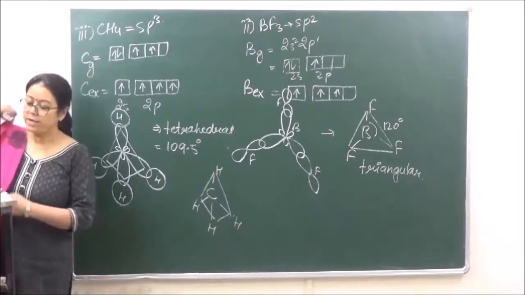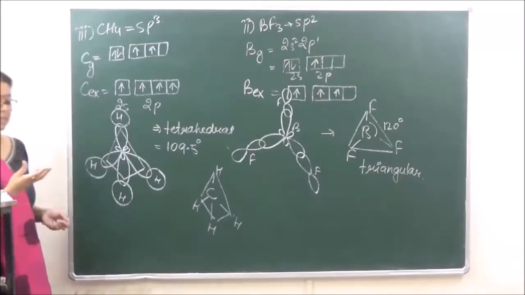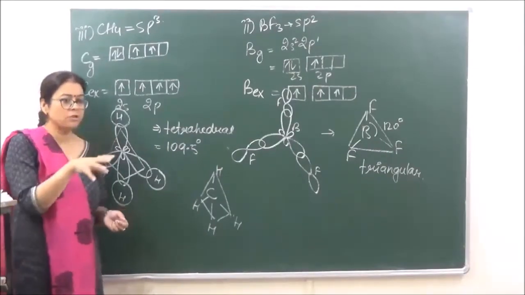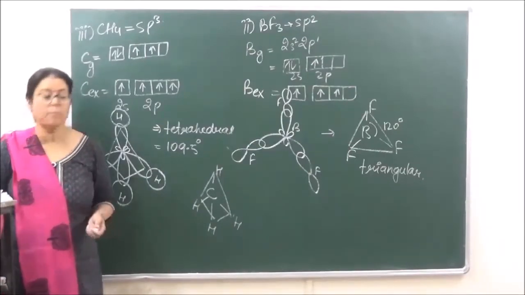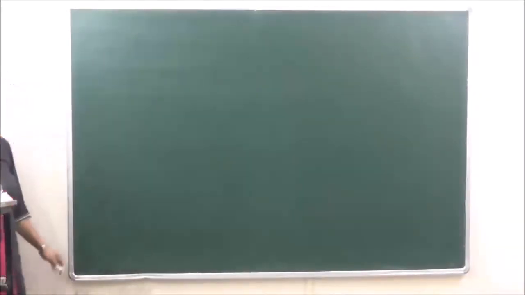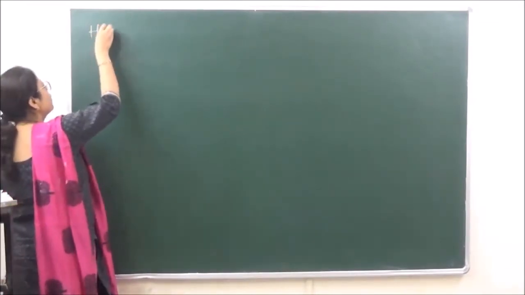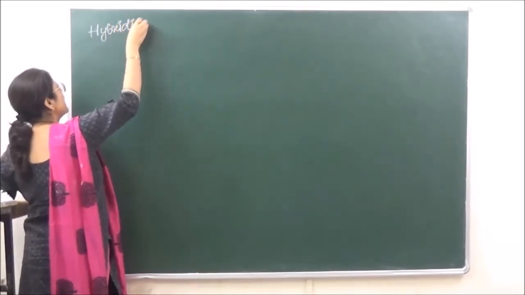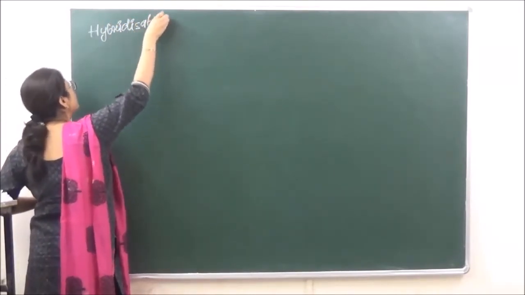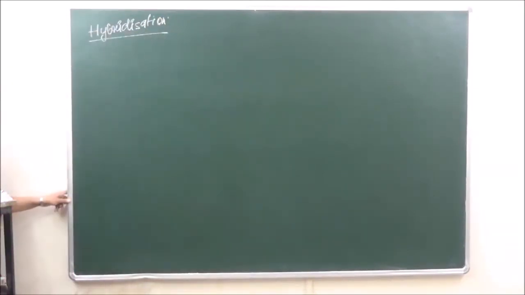Now the question that comes is how do we predict the hybridization, or if a molecule is given to you, how do you calculate the hybridization, which is very, very important. We are going to discuss 3 to 4 methods to calculate the value of hybridization. But before that, let's draw a small table of what the value of hybridization is going to signify.